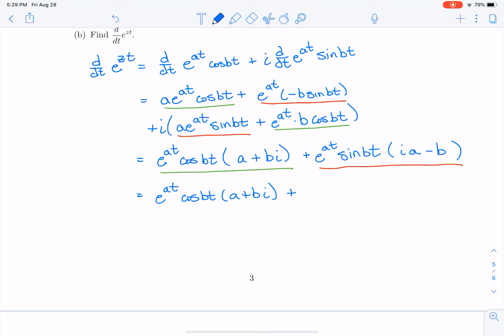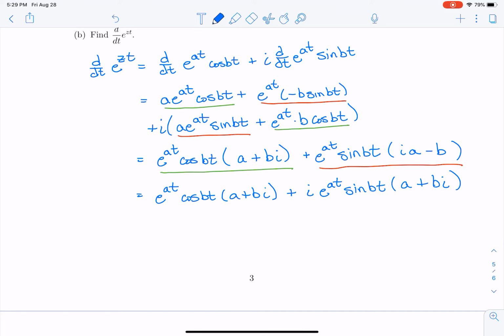And then plus, and now I'm going to factor out an i. So by factoring out an i, what's going to be left is e to the at sine of bt. And then factoring out that i, I'm going to get a plus bi, because the i times the bi will give me the minus 1.